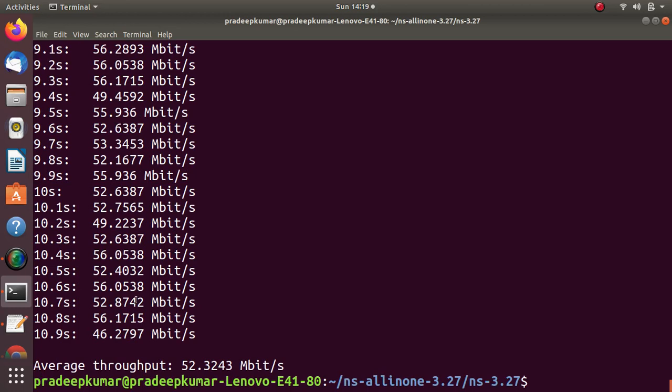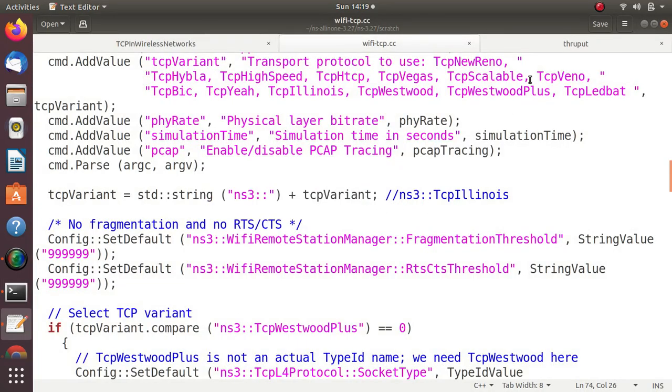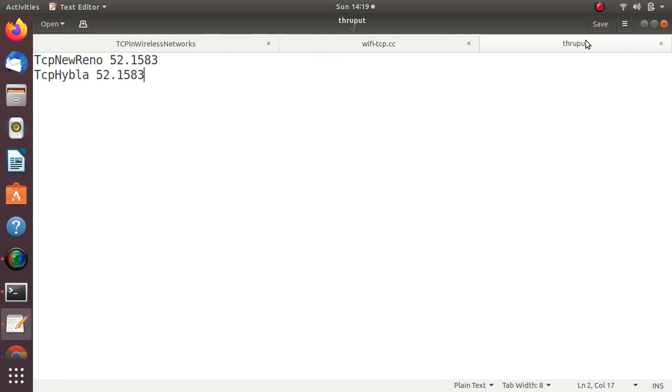Okay, so now this protocol is 52.3243. So this is what we are getting for this protocol. Okay, so this value is 52.33. So here TCP, this value we are getting, so slightly it is different from the other.